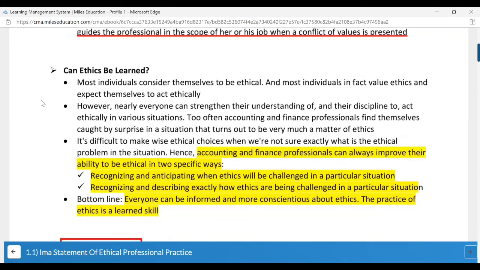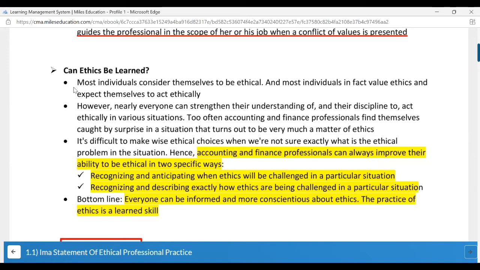Now, can ethics be learned? So when I say ethics can be learned, over the period of time since our childhood, we start gathering certain information, things get registered in our mind, and we develop values over the period. So the person you were 10 years ago, now you're totally different. And during this journey, you have set certain boundaries, you have set certain practices, certain ways of doing your task, following certain things. So let's say if you believe that I am an integral person, I am a person who maintains integrity, that is the value which you have gathered over the period of time. And that is what you will exhibit in your work and personal and social life.